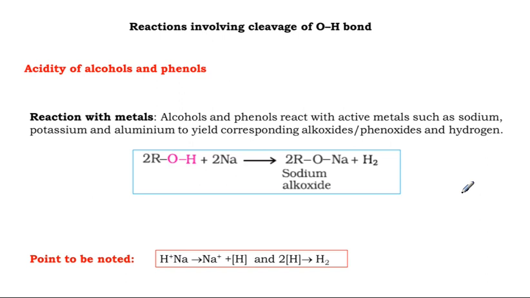Now, as an example, we are going to see a few examples. The cleavage occurs between oxygen and hydrogen, the cleavage of OH. Which is left after cleavage? O with 4 electrons and an additional negative charge. What is this called? Alkoxide. This has excess electrons, so it looks for an electrophile. So this is a nucleophile.